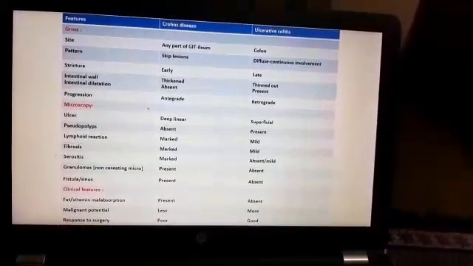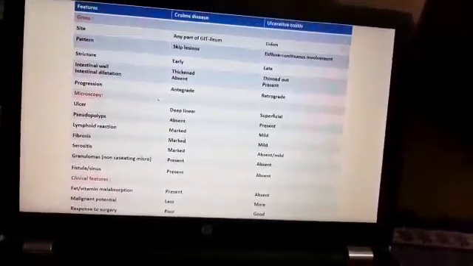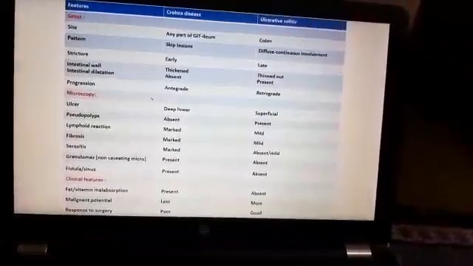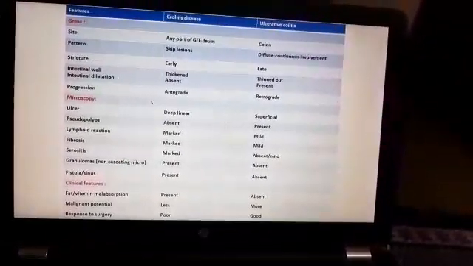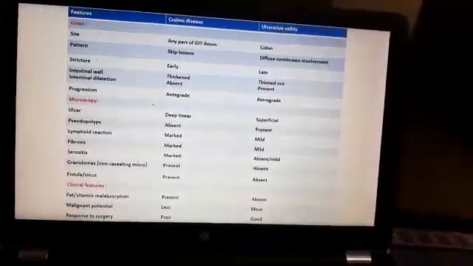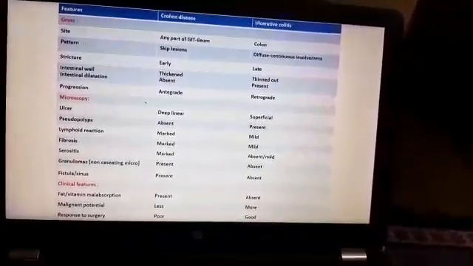Fibrosis is again marked in Crohn's disease. Serositis is also marked in Crohn's disease because all the layers are being involved, whereas mild fibrosis is seen in ulcerative colitis, and serositis is usually absent in ulcerative colitis because it is usually involving only the mucosa and submucosa.